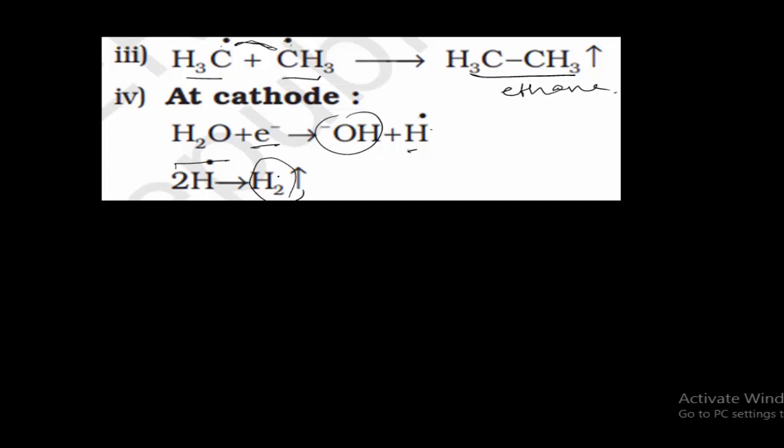So remember these methods of preparation of alkanes. 3 methods: from unsaturated hydrocarbons, from alkyl halides, and from carboxylic acid.